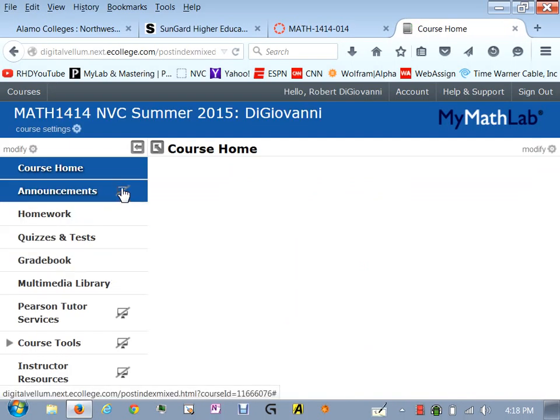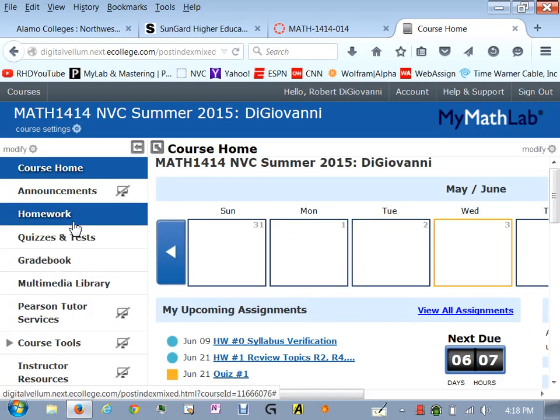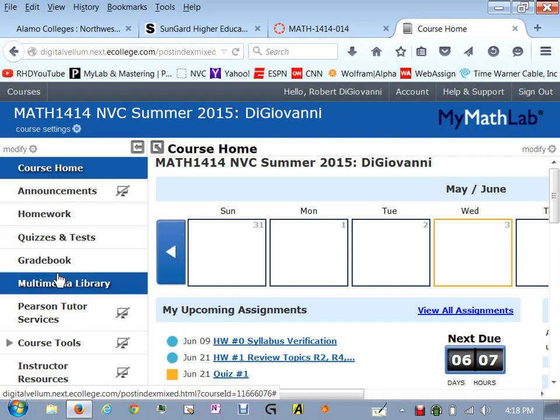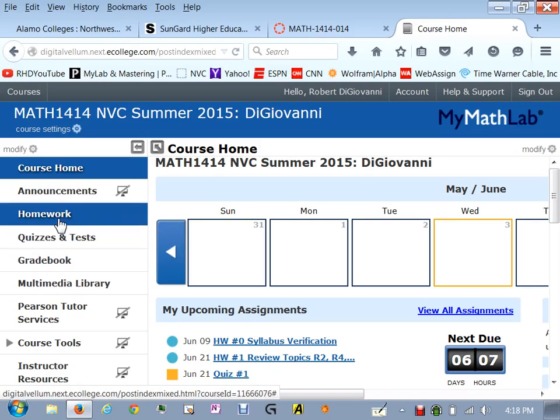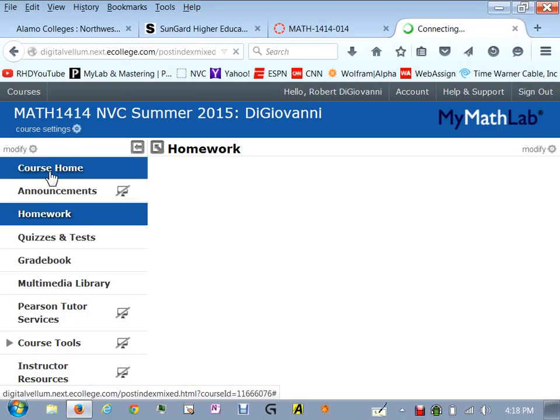You won't have any of these things that have these little screens with the mark through them. You won't see those. Your main icons or the main tabs you have are homework, quizzes and tests, gradebook, and multimedia library. So let me just kind of show you how this course works. Most students, they'll go to their homework. Actually, you know what? Let me go to the course home.